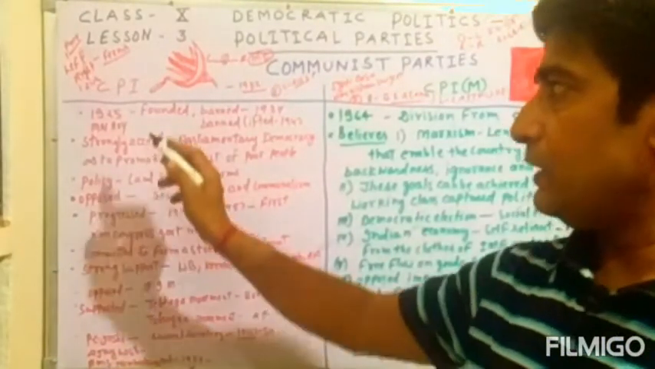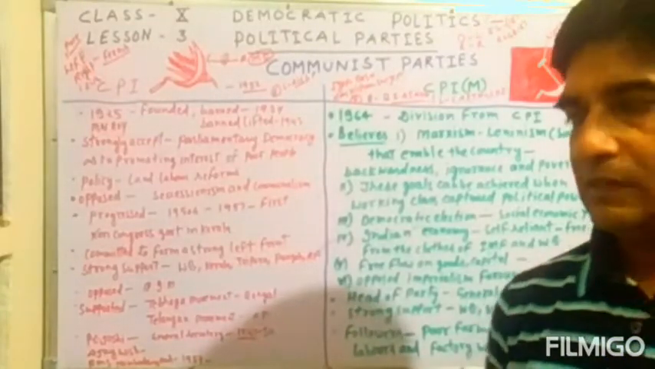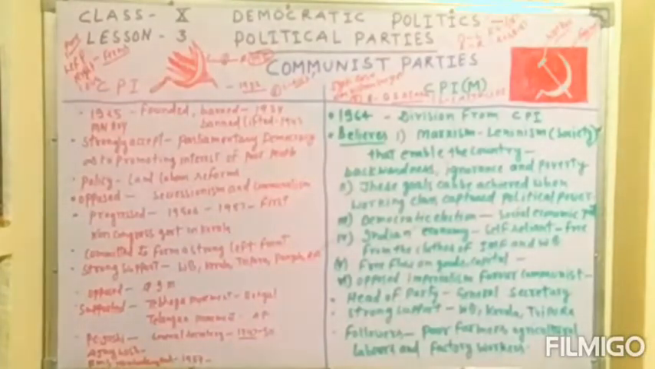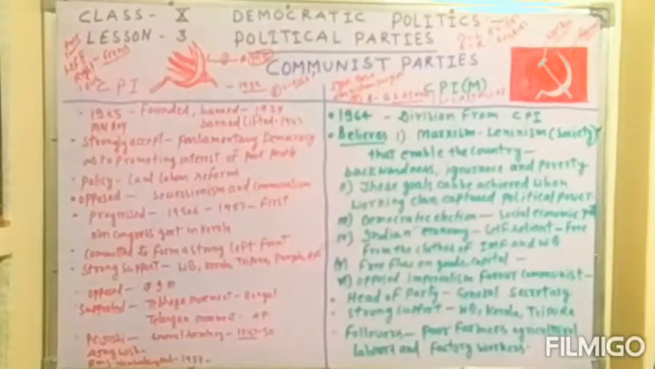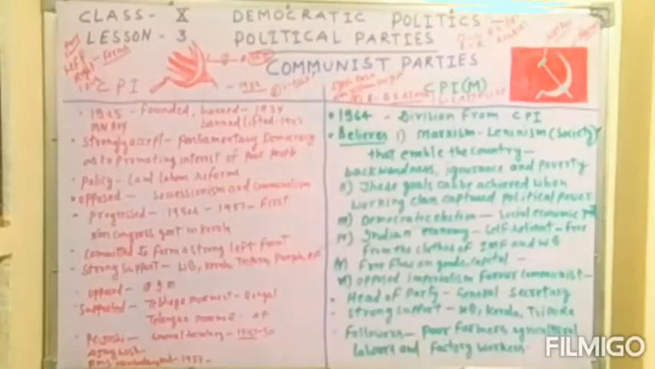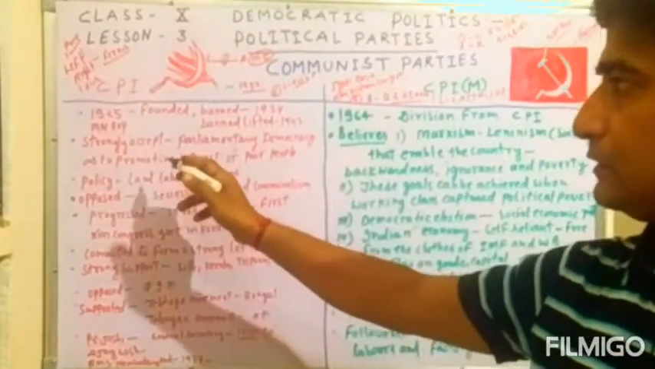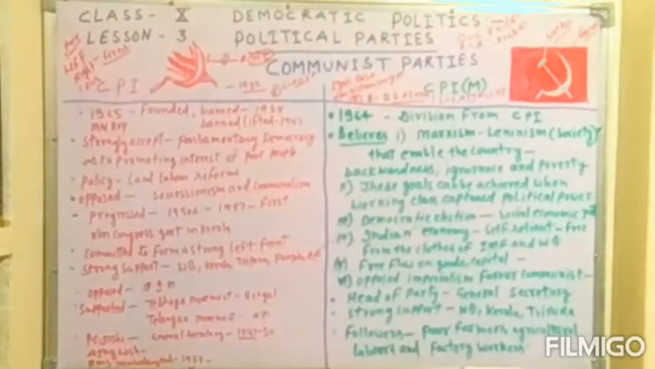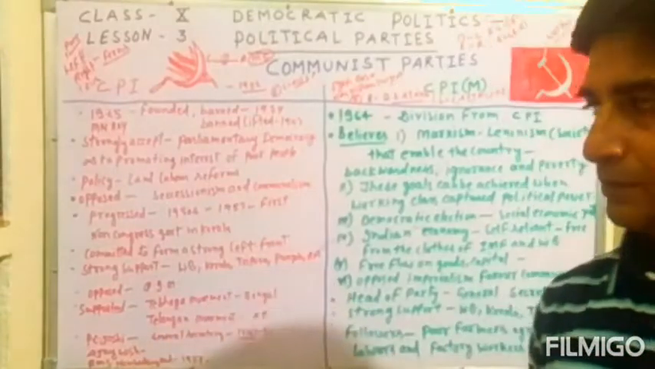In 1925 the CPI was founded, but this party was banned in 1934 and the ban was lifted in 1943, because at that time the Russian government, which also participated in the First and Second World Wars, gave strong support. The party also strongly accepted parliamentary democracy as a way of promoting the interest of poor people, working people and the labor class.